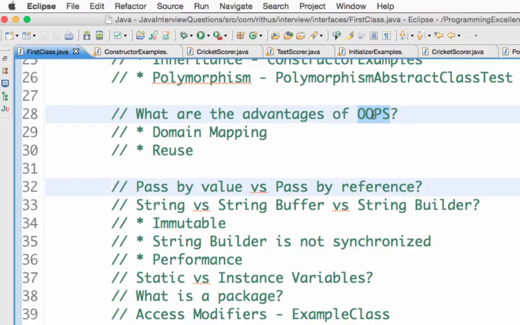We really try to model the domain. If I'm creating a banking application, I'll have something called an account, and I'll have a savings account, a checking account, and probably a loan account. So I would have different things expressed in the domain language.